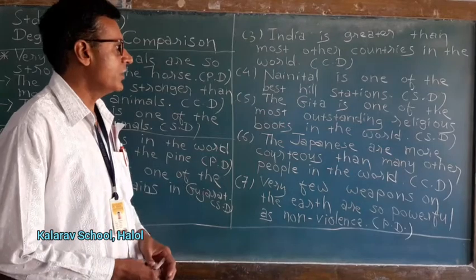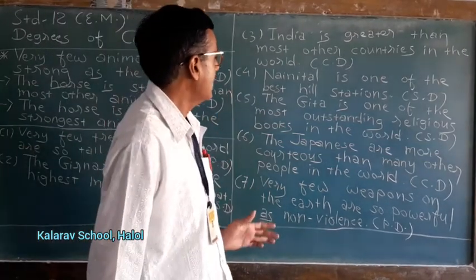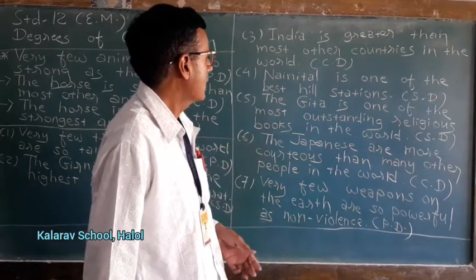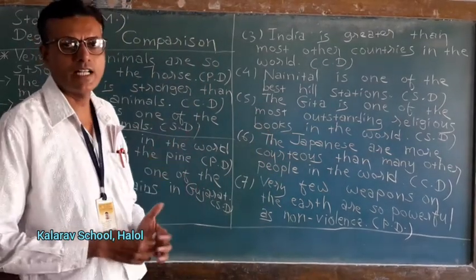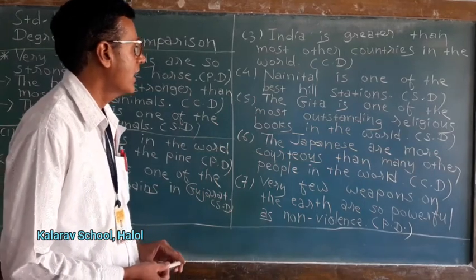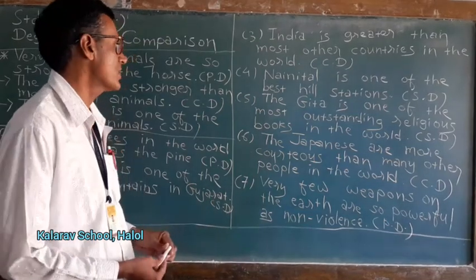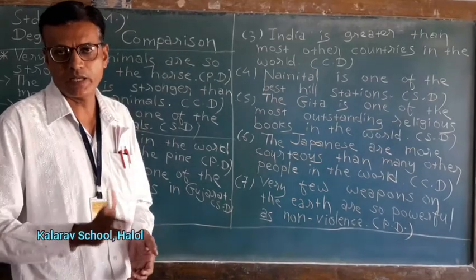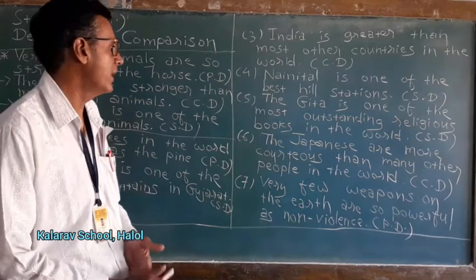Now we will convert into comparative degree. Nainital is better than many other hill stations. I am repeating the answer. Nainital is better than many other, you can use most other hill stations. So good is positive degree, better is comparative, and best is superlative degree.